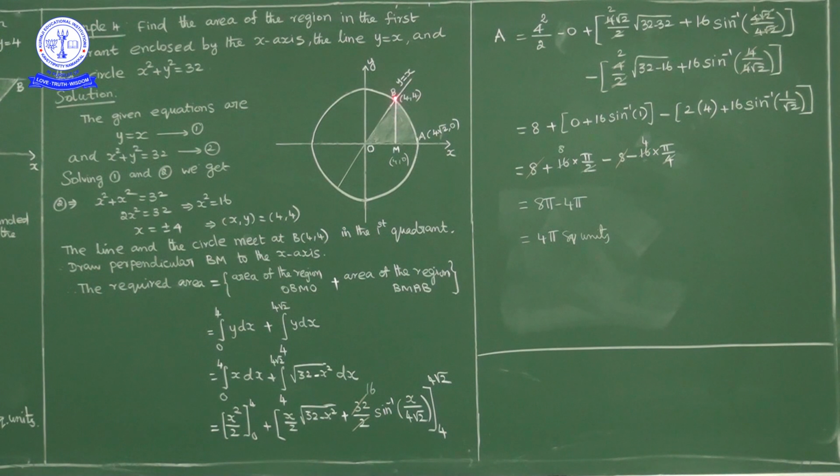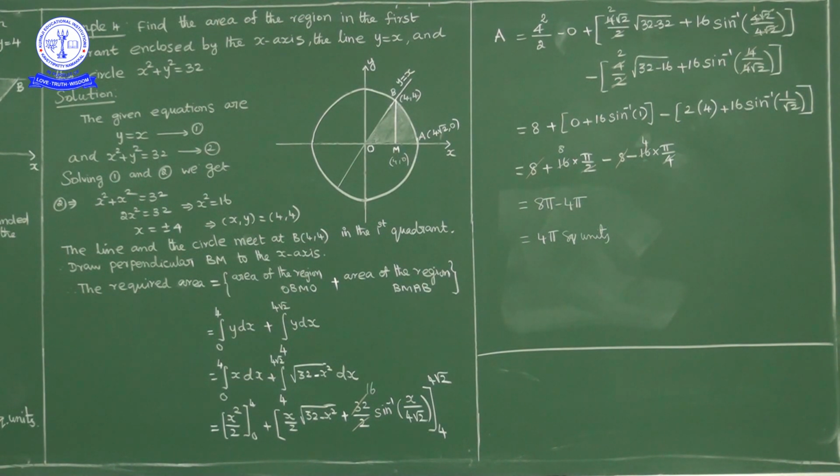So the area of the region BOAB, this area we have to find. This is the required area.